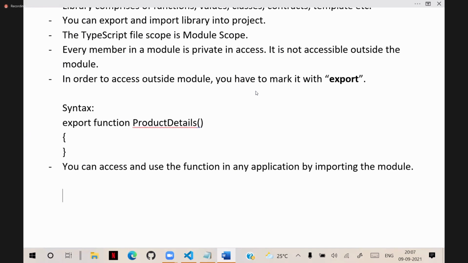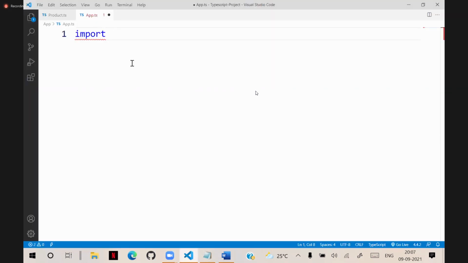How do we import the module? The syntax for this is important: how to import the module and how to use the module. Now I want to use that in app. So I'm using import from the file location. We have to define the file location. And what you need to import, you have to tell here by using a curly brace. In the curly brace block, you have to mention what functions to import and from which file to import.